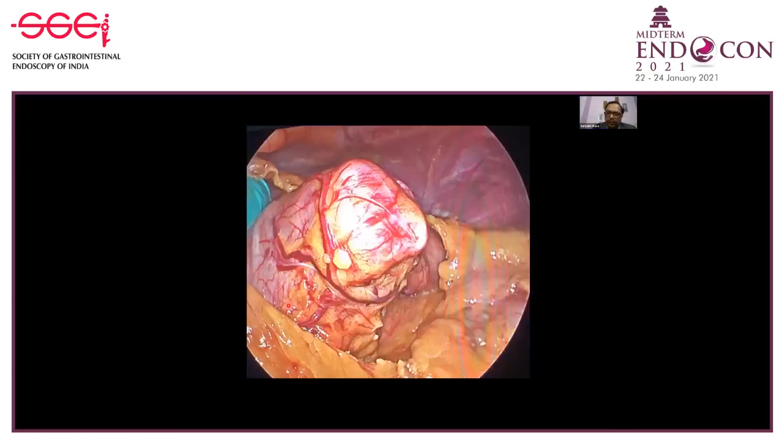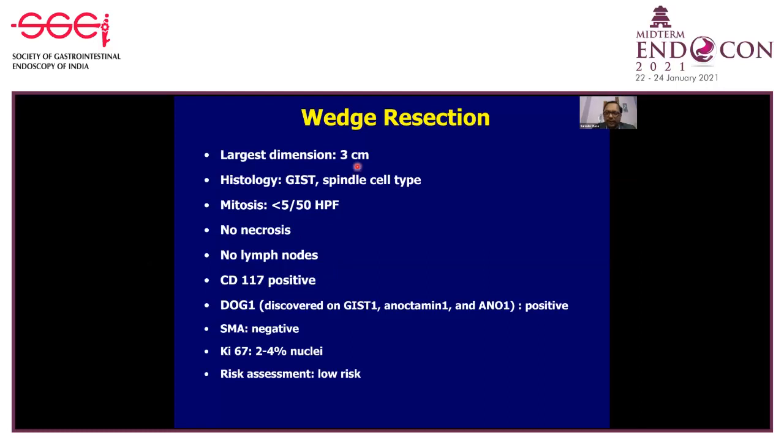This patient undergoes a wedge resection laparoscopically, and on the final histology, the dimension is 3 centimeter, fairly corresponding to the EUS calculation of the size. The histology is GIST, which is spindle cell type. Mitotic count was less than 5 per 50 high power fields. There was no necrosis, no lymphadenopathy.